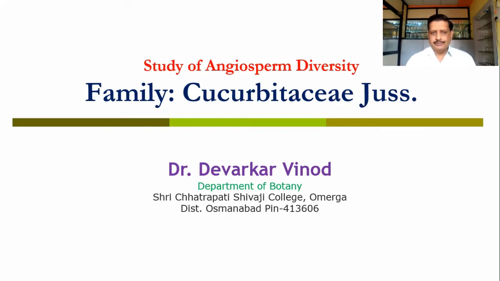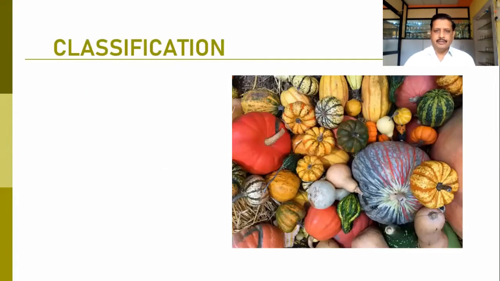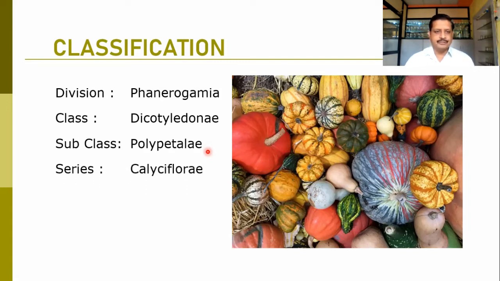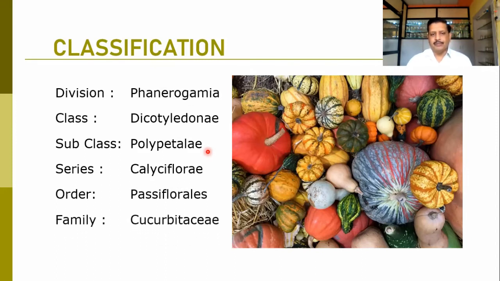We are going to discuss a new family, Cucurbitaceae. It is a well-known family, and this family belongs to division Phanerogamia, class Dicotyledone, subclass Polypetalae, Caliciflori, series Caliciflori, order Passiflorales, and family Cucurbitaceae. Here in this family, as you can observe, most of the fruits are a special type of fruit. It is known as the pepo, and it is used as a vegetable in our day-to-day life.